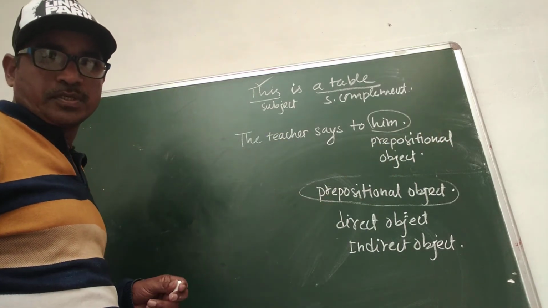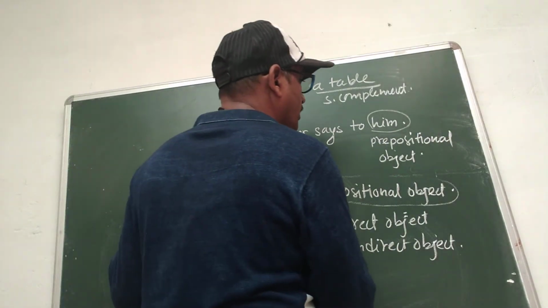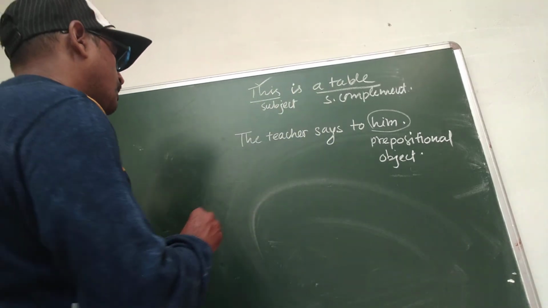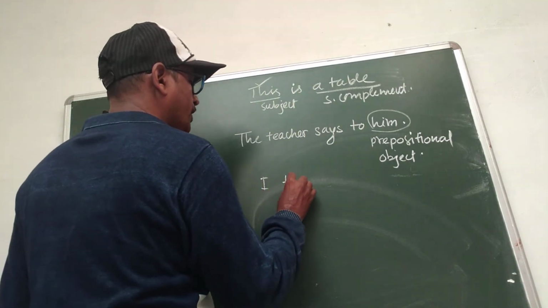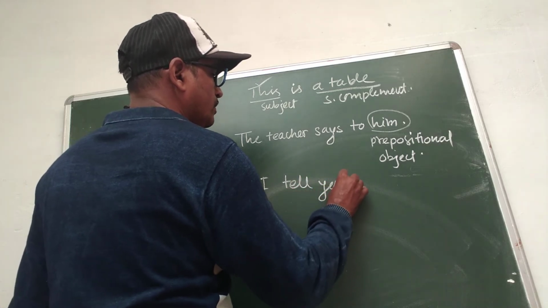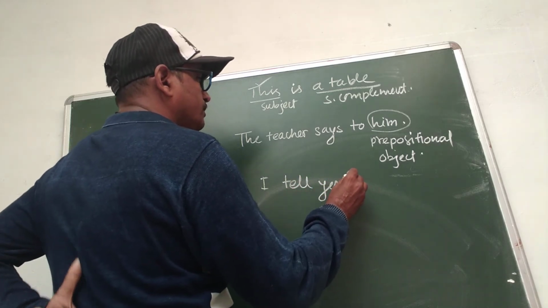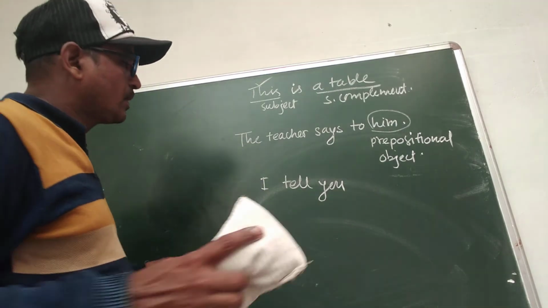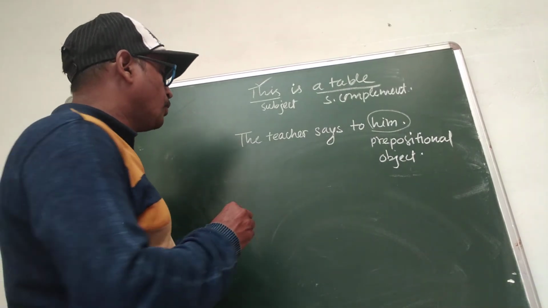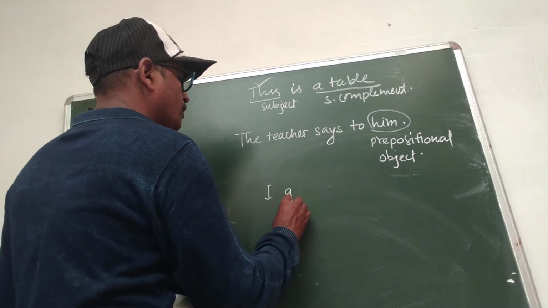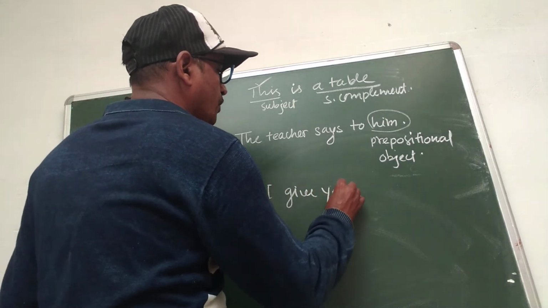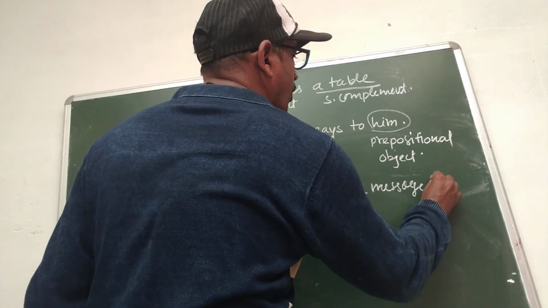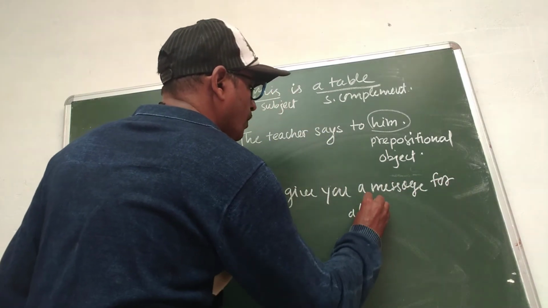Prepositional object is the word that comes after the preposition. I give you a message for all of you.